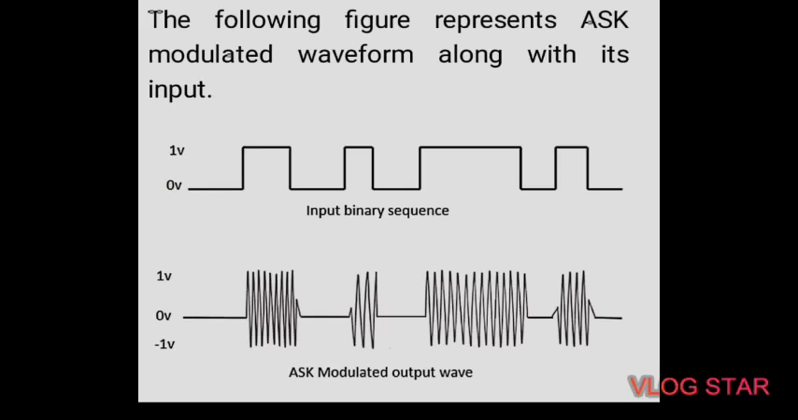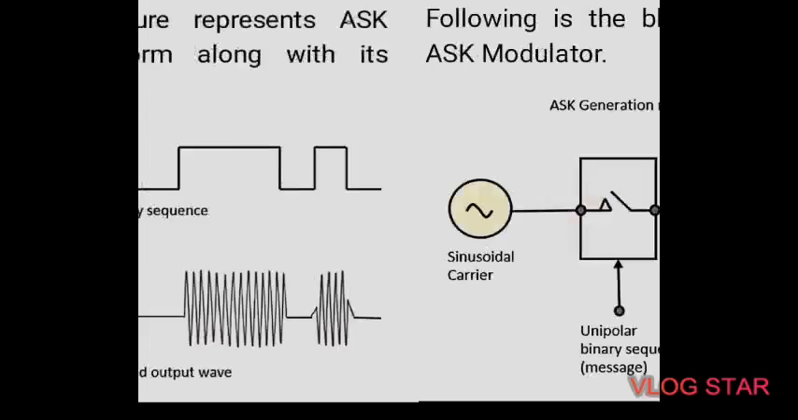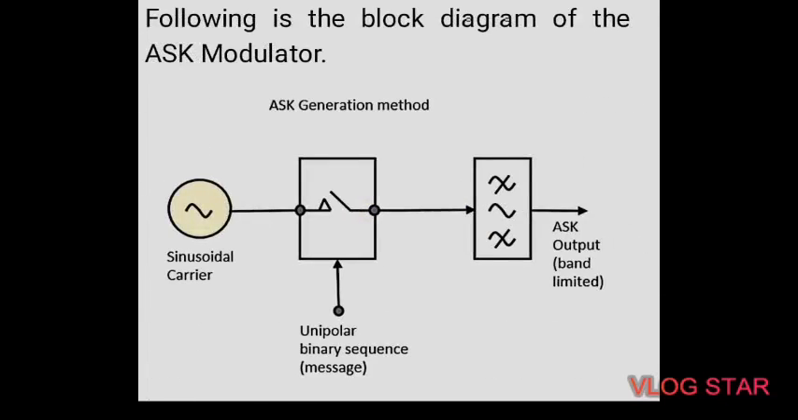To find the process of obtaining this ASK modulated wave, let us learn about the working of the ASK modulator. The ASK modulator block diagram comprises the carrier signal generator, the binary sequence from the message signal, and the band limiting filter. The following is the block diagram of this ASK modulator. We can see it in this diagram.